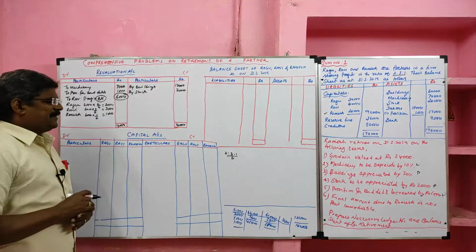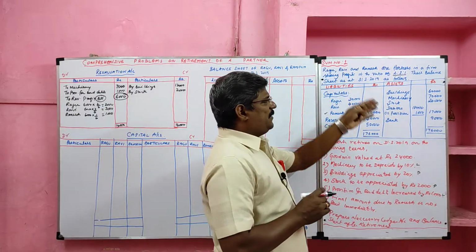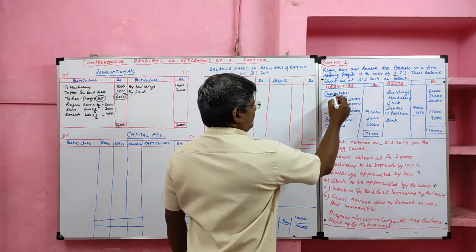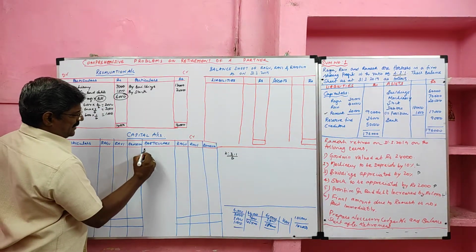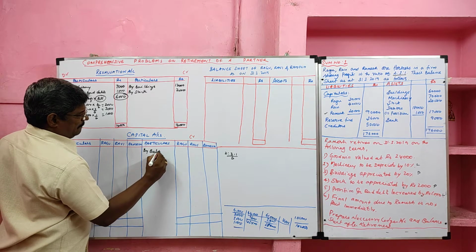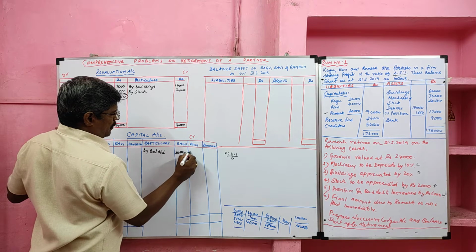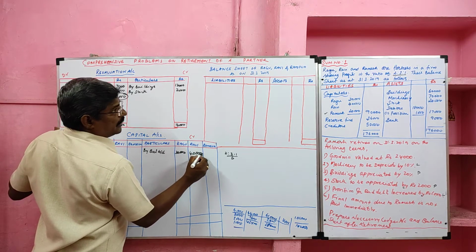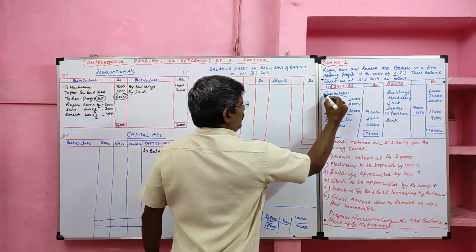Then I am going to prepare the capital account. For the preparation of the capital account, we should read the problem from beginning to end. Yes. First, capital is given. Go to the capital credit side, write by balance b/d. Take opening capital, namely 30,000, 40,000, then 20,000, taken to the capital account.